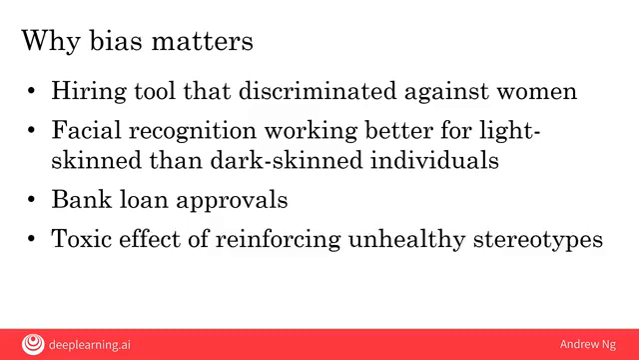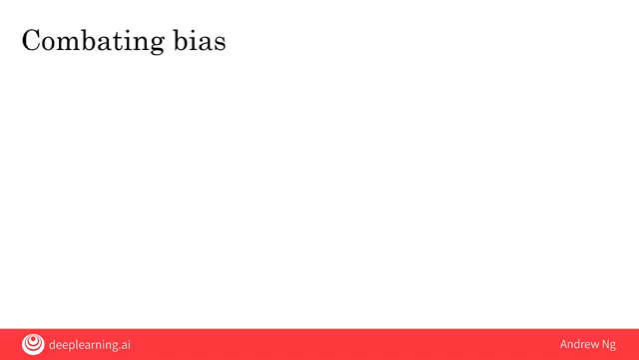Finally, I think it's important that AI systems do not contribute to the toxic effect of reinforcing unhealthy stereotypes. For example, if an 8-year-old girl goes to an image search engine and searches for chief executive officer, if they see only pictures of men, or if they see no one that looks like themselves, either by gender or ethnicity, we don't want them to be discouraged from pursuing a career that might lead her to someday be a chief executive officer of a large company. Because of these issues, the AI community has put a lot of effort into combating bias.